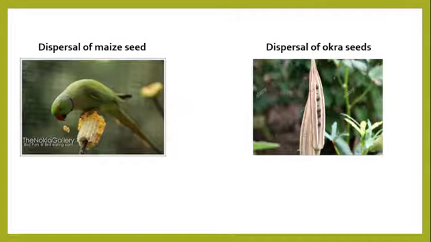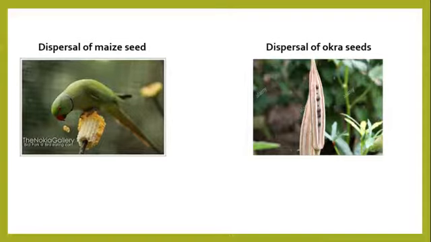All right, on your right is a picture of how okra seeds are dispersed from the fruit of the okra. You can see the picture shows dry okra fruits that have split or opened up as a result of explosive mechanism, thereby exposing the seeds to be dispersed.